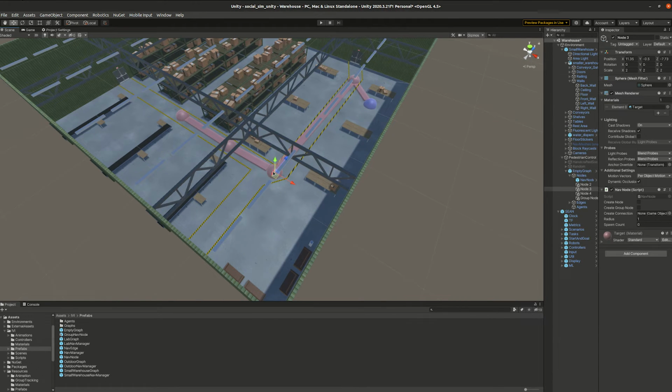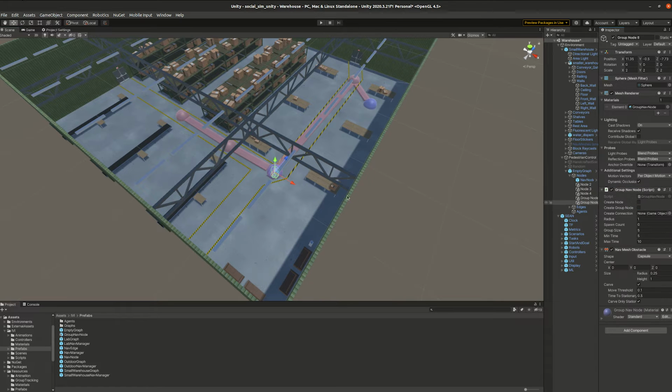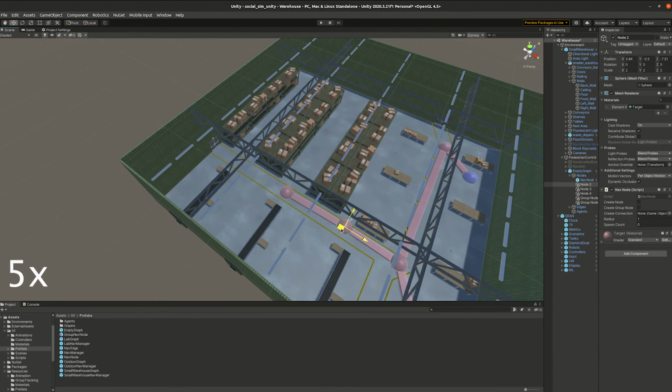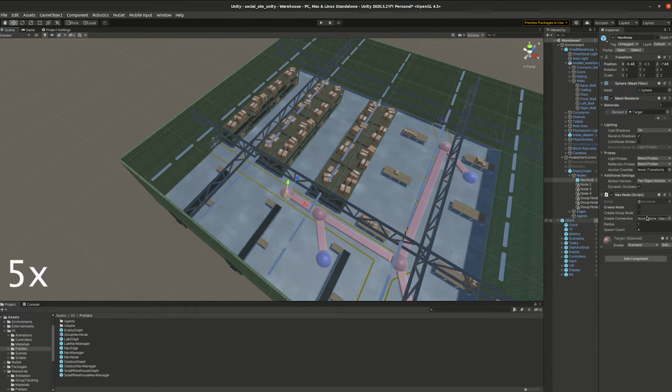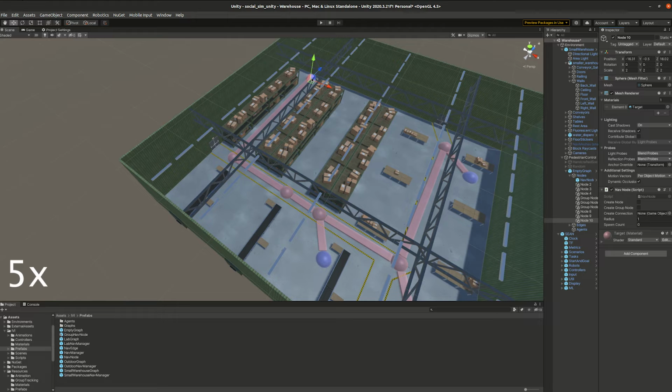Tools in the inspector pane can be used to add either type of node. Graph parameters, such as group size or number of agents spawned at a given waypoint, are available for modification in the inspector pane as well. Join 2 existing nodes together with a new edge by simply dropping one node onto the Create Connection field of another node in the hierarchy view.